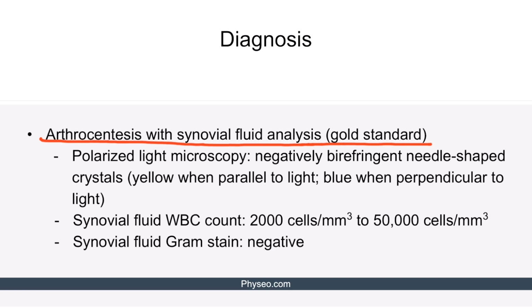Additionally, synovial fluid white blood cell count is usually from 2,000 to 50,000 cells, suggesting non-infectious inflammation. Finally, synovial fluid gram stain is negative, favoring the diagnosis of gout over septic arthritis.